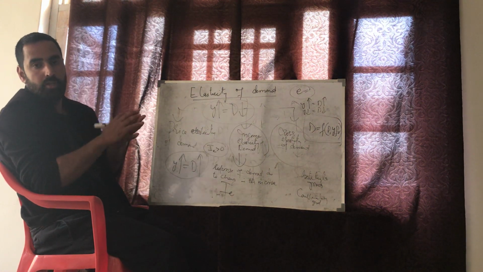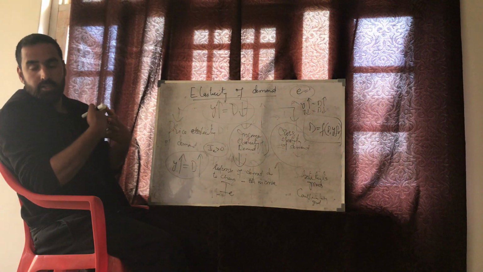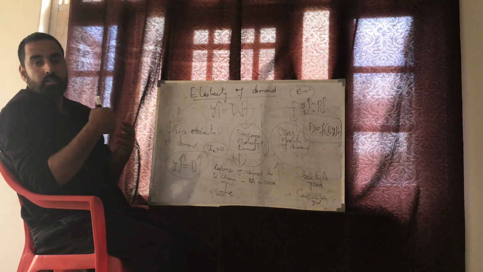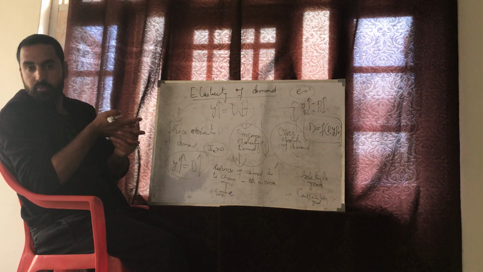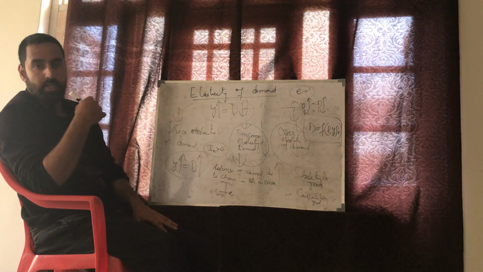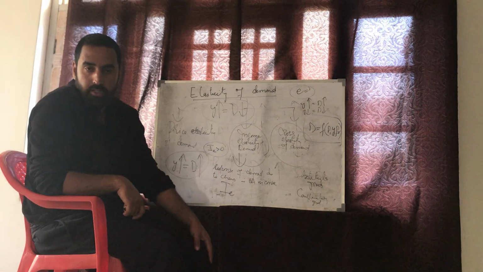So by income elasticity of demand I simply mean, if there is a 1% increase in income, how much change or increase it brings in the demand of normal goods. That is being measured by the concept which is called income elasticity of demand. Then we have the cross elasticity of demand.